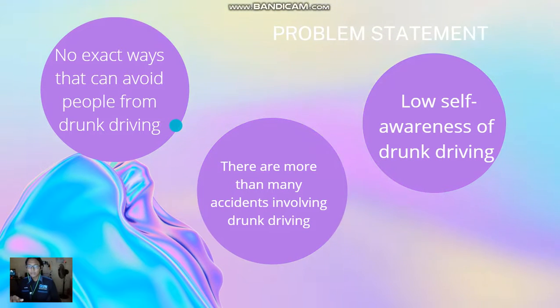First, there is no exact way to prevent people from drunk driving. This is because nowadays, some of the testing used by the authorities, such as blood testing and urine testing, taking a blood sample on the field and shipping it to a lab for analysis is impracticable, inefficient and time-consuming. As a result, law enforcement agents need a tool to check the driver's intoxication level without having to examine the suspect's body. With this system, it will instantly stop drunkards from driving.